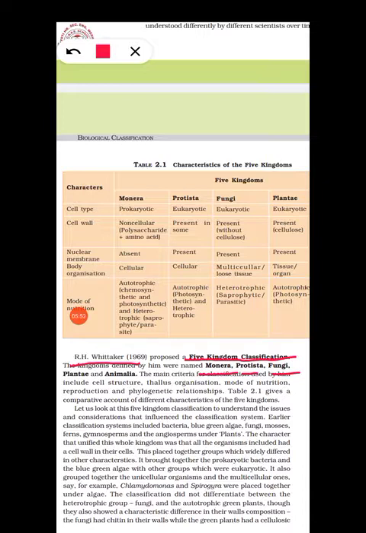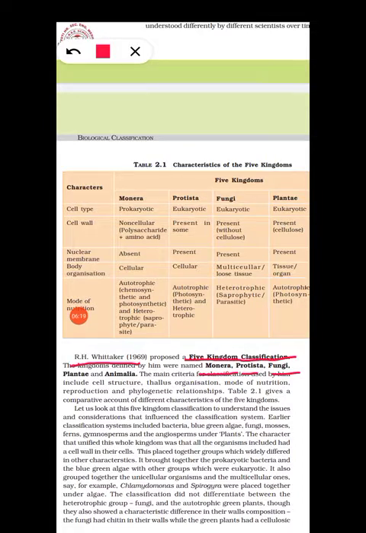That kind of undifferentiated body is known as thallus. Then mode of nutrition, whether they are autotrophic or heterotrophic, then reproduction and phylogenetic relationships. All these criteria were taken into consideration by R.H. Whittaker.